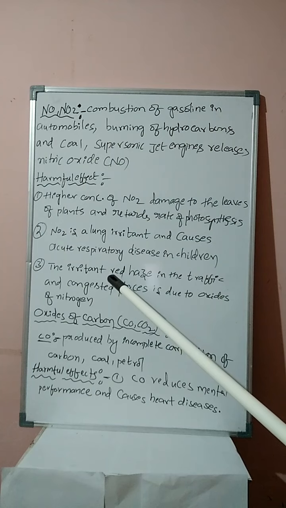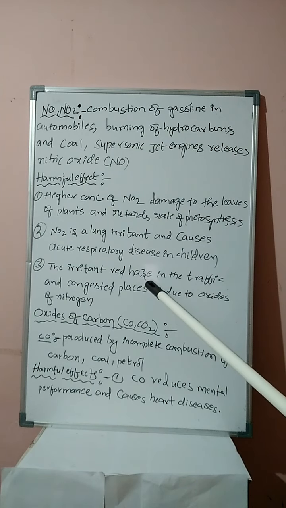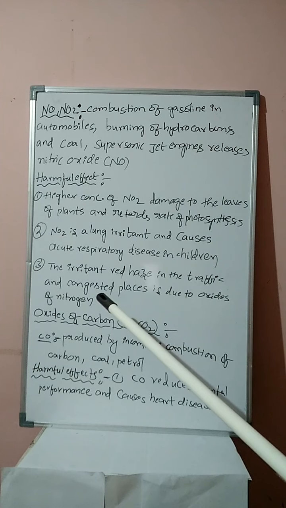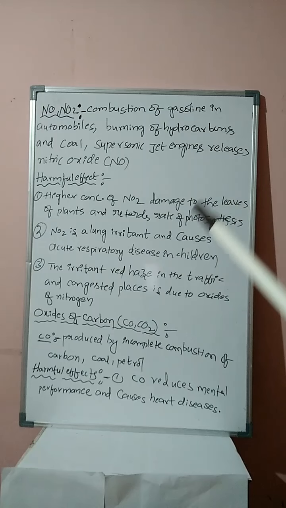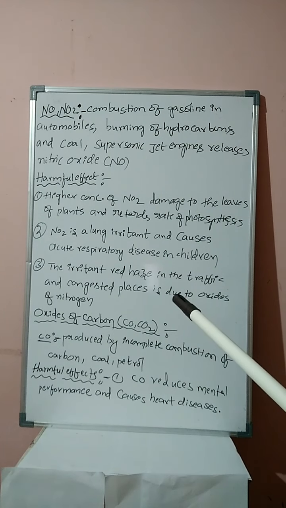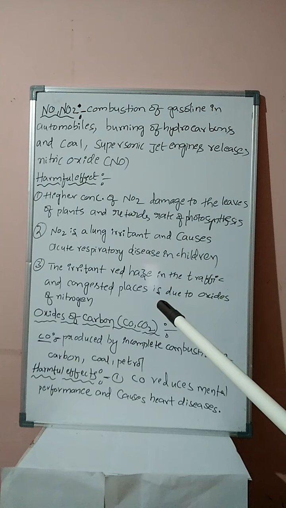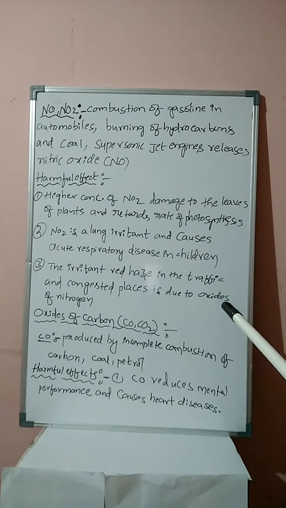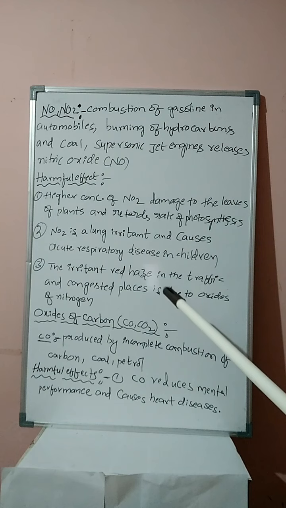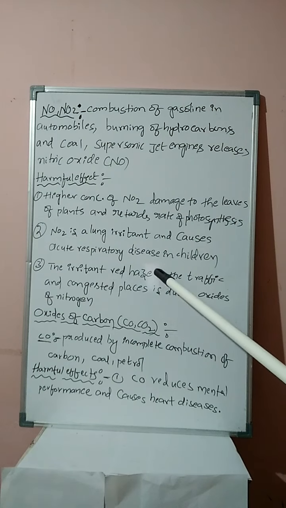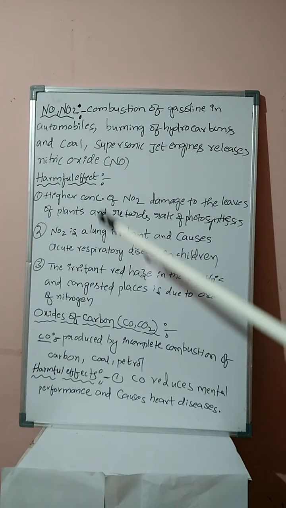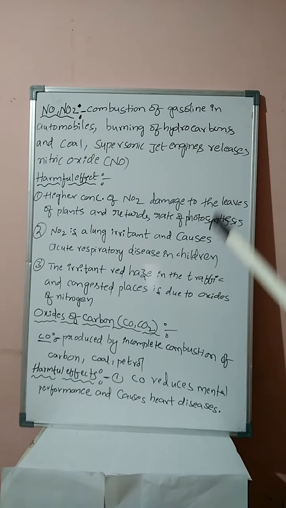NO2 is an irritant. The red haze in traffic and congested places is due to oxides of nitrogen. Generally, in congested places and traffic signals, we feel an irritant red haze due to the release of oxides of nitrogen. The reason is nitrogen dioxide, which is red in color. Among these three, the first one is more important from a competitive point of view.